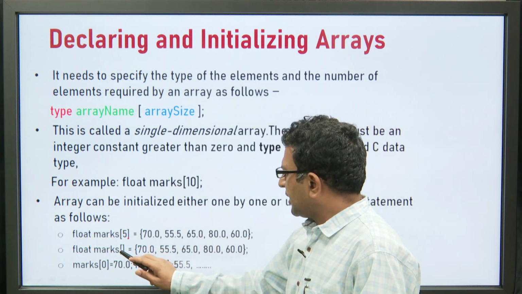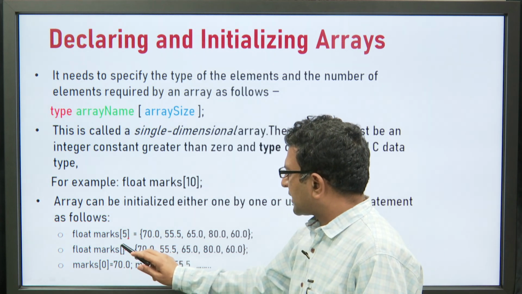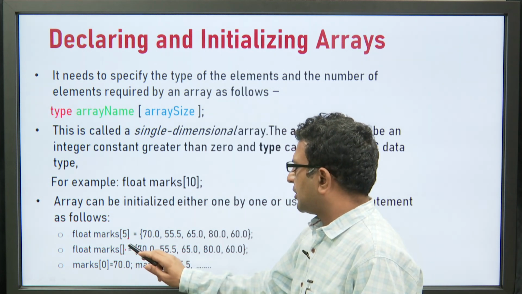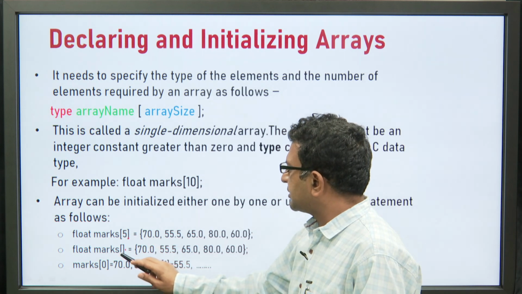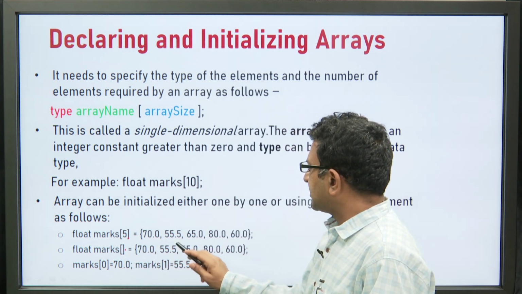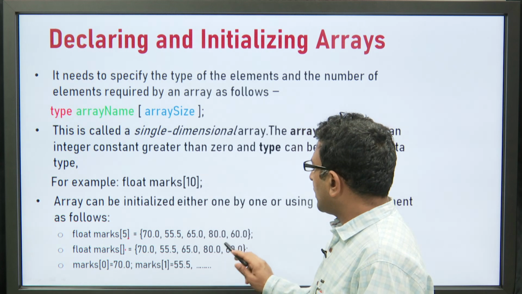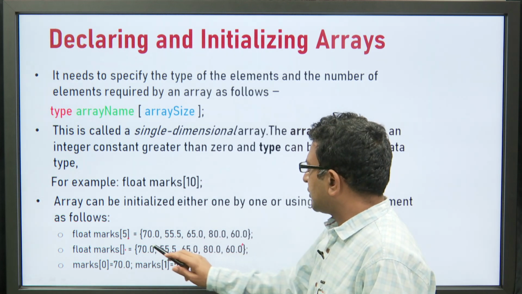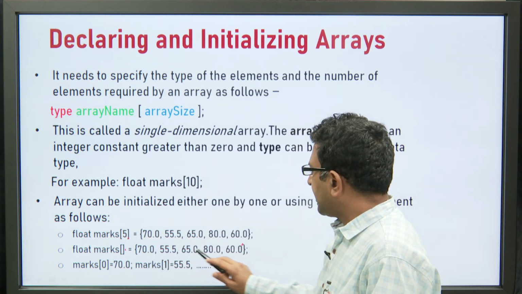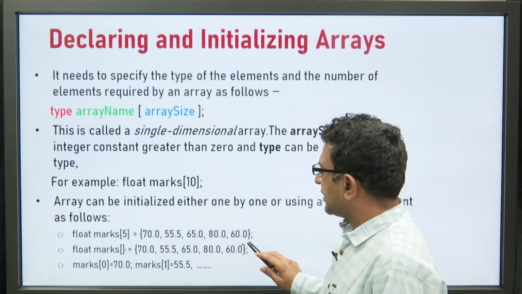Similarly, in the second line, just see here, we have not mentioned the maximum size. It is optional over here. If we do not mention the maximum size, the flexibility is that we can add more items to the array. Instead of only adding 5 elements, it can have any number of elements we initialize.